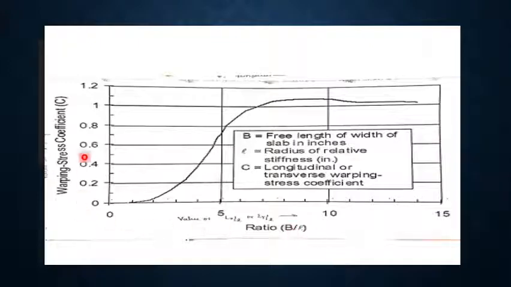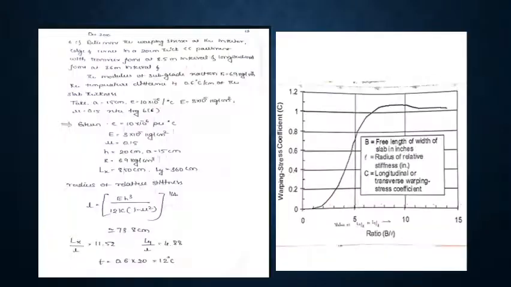So this is the chart which is used to find the value of Cx and Cy based on Lx by L ratio and Ly by L ratio. So let us solve one problem. The problem given is: determine the warping stress at interior, edge and corner in a 20 cm thick CC pavement. H is 20 cm, with transverse joint at 8.5 meter interval and longitudinal joint at 3.6 meter interval, nothing but Lx is 850 cm, Ly is 360 cm.